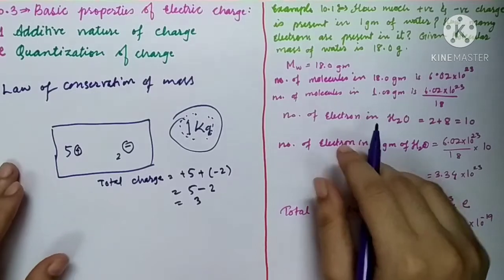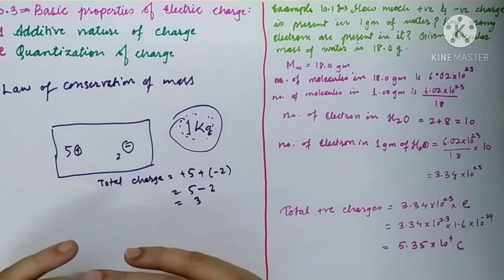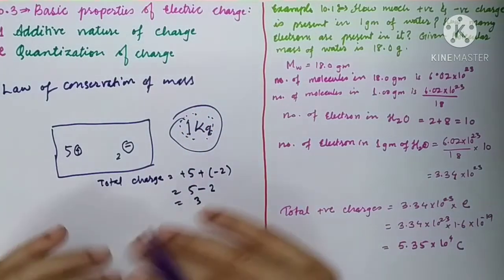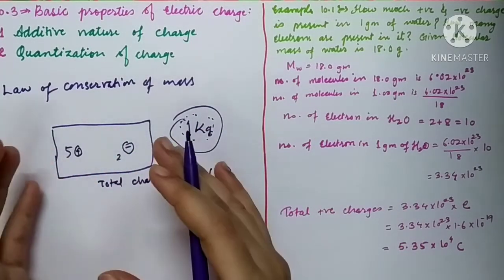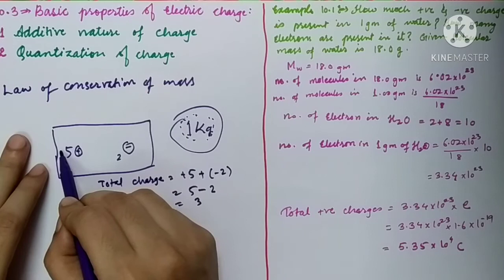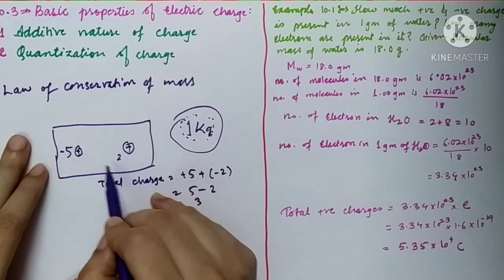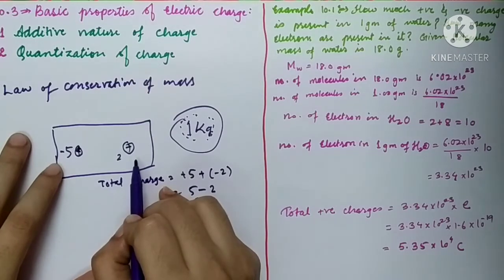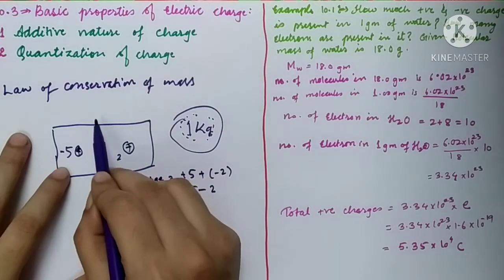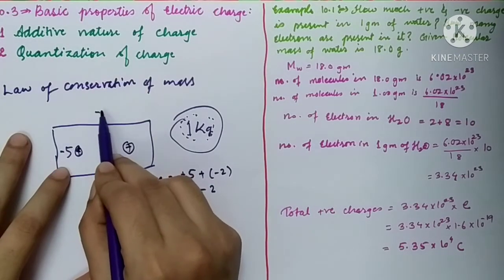So just like masses, charges are also added, but here the total charge on an object may be positive, may be negative. Suppose this 5 charges are negative and 2 charges are positive. Then the total charge on this sheet of paper will be minus 3.